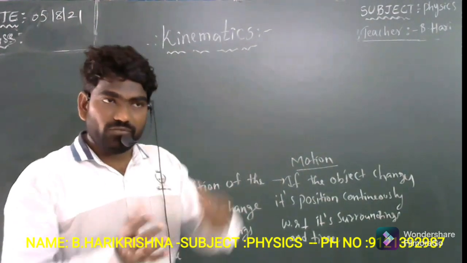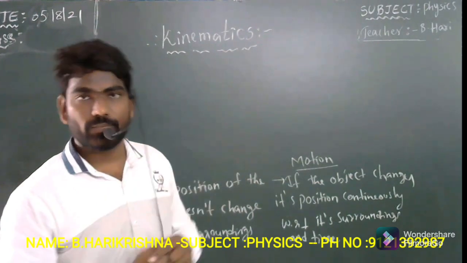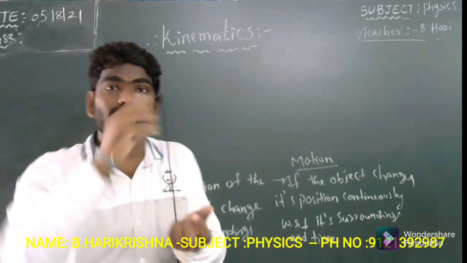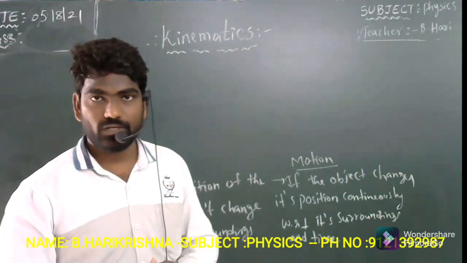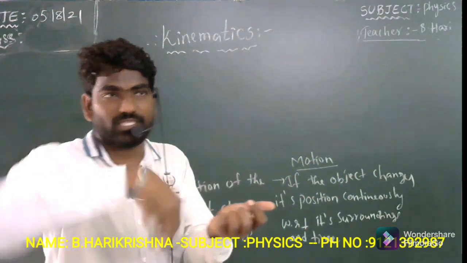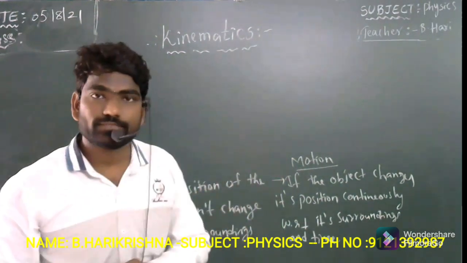Why? Because when I observe from the moon, the earth is in motion. When the earth is in motion, automatically the objects present on the earth are also in motion. This room is also present on the earth's surface, so this room is in motion. When the room is in motion, automatically this board is in motion.